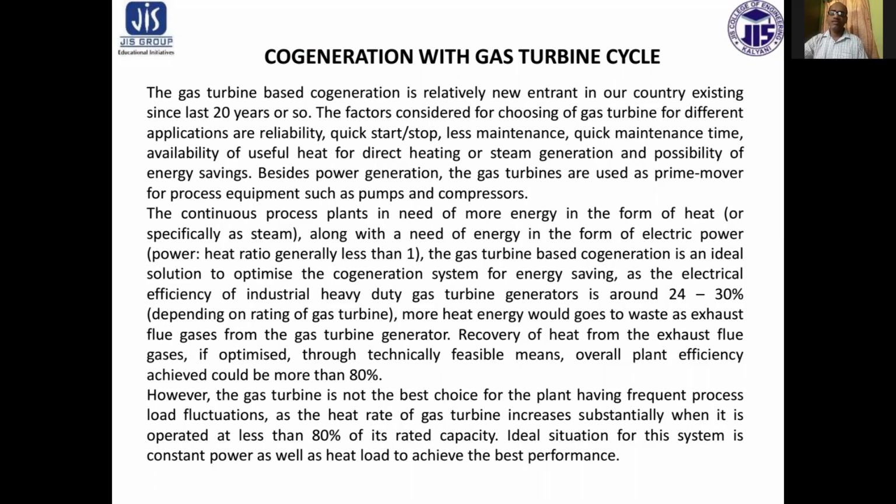However, a gas turbine is not the best choice for a plant having frequent process load fluctuation, as the heat rate of a gas turbine increases substantially when it is operated at less than 80% of its rated capacity. The ideal situation for this system is constant power as well as heat load to achieve the best performance.